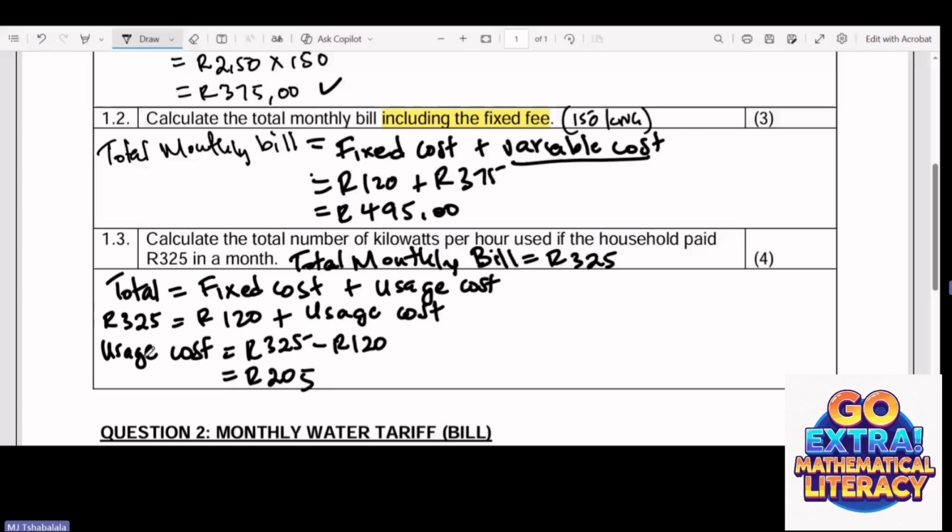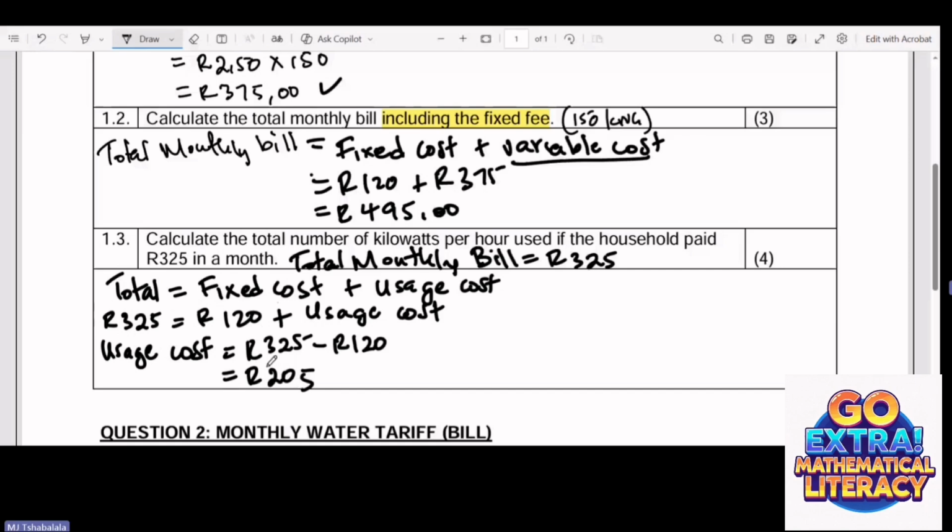So are we done yet? No. The question is we need to calculate the number of kilowatts that we use. What we have just done, from the total cost of 325, is remove the fixed cost, which is the one you pay regardless. So now we are left with the cost of the units, the units that were paid for.